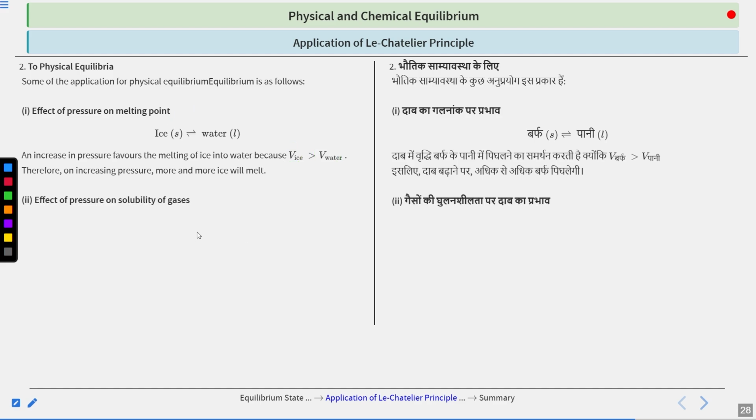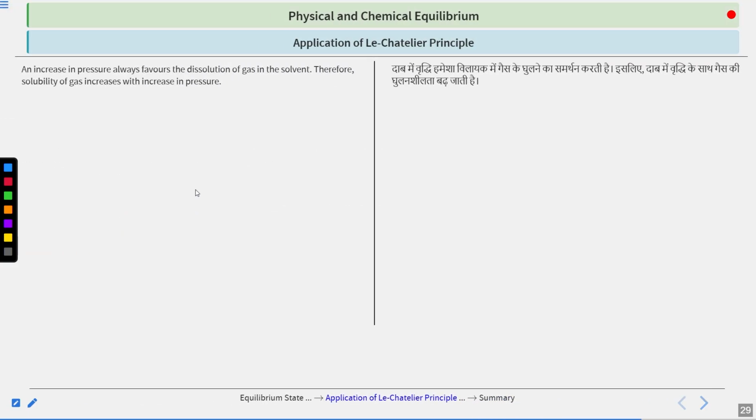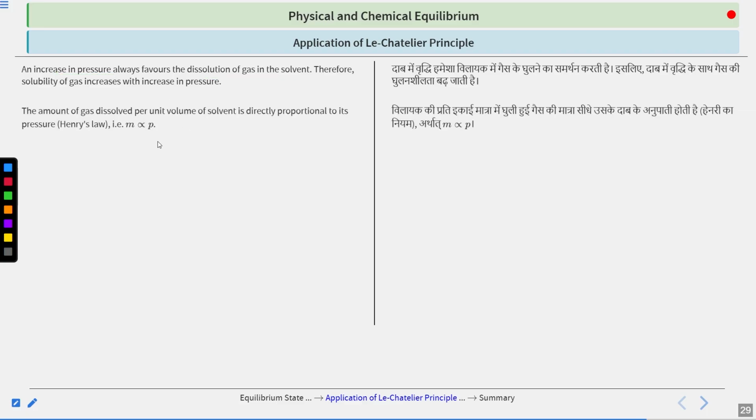Similarly, if you talk about the solubility of gases, we have seen the effect of pressure in Henry's law constant, so we will just revise it again. If you have more and more pressure, more and more gas is soluble in the solvent. An increase in pressure will favor the dissolution of gas in the solvent. Therefore, the solubility of the gas increases with increase in pressure. This is in accordance with Henry's law, which says that m is directly proportional to P, that is, the amount of gas is directly proportional to the partial pressure of the gas.